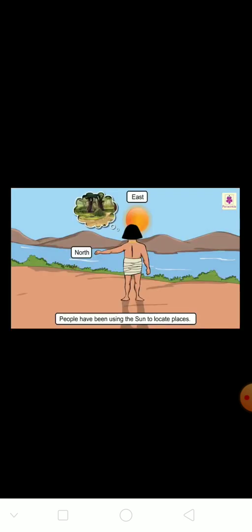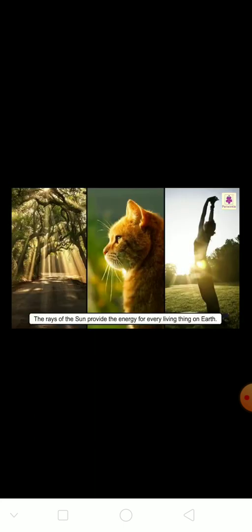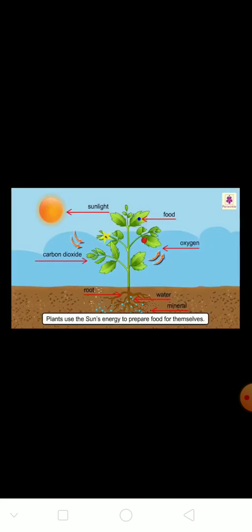Since ancient times, people have been using the sun to locate places and to find their way back if they get lost. The rays of the sun provide the energy for every living thing on earth. Plants use the energy from the sun to prepare food for themselves.